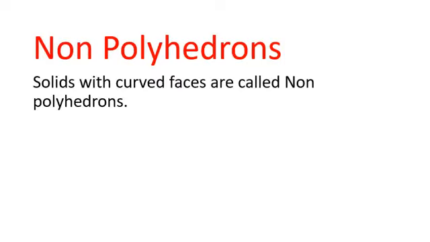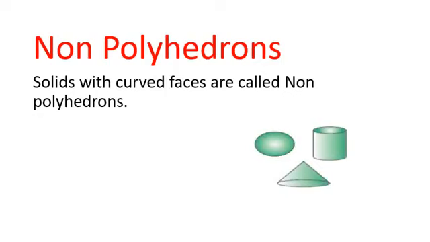Coming to non-polyhedrons. What do you mean by non-polyhedrons? Solids with curved faces are called non-polyhedrons. It means the solids with flat surfaces are polyhedrons, and solids with curved faces are called non-polyhedrons. These are examples of non-polyhedrons: spheres, cylinders and cones are non-polyhedrons because they are not made up of polygonal regions, or because they are solids with curved faces.